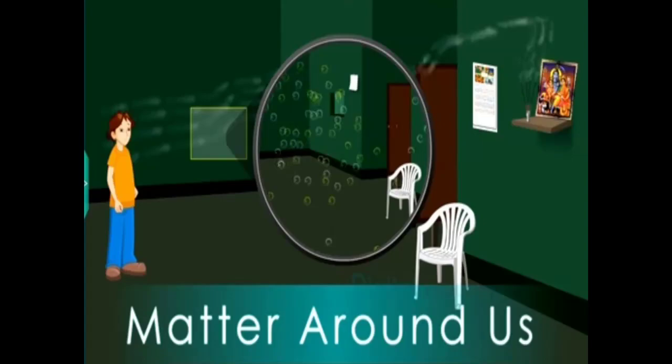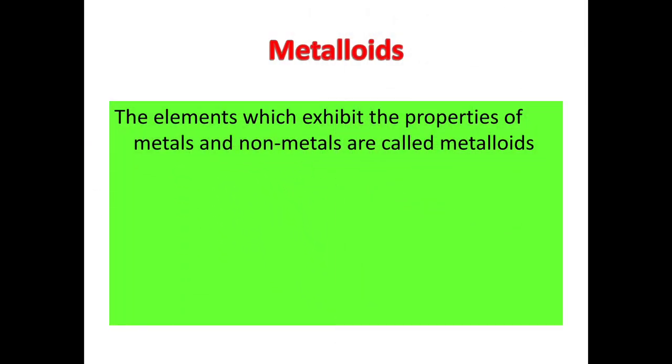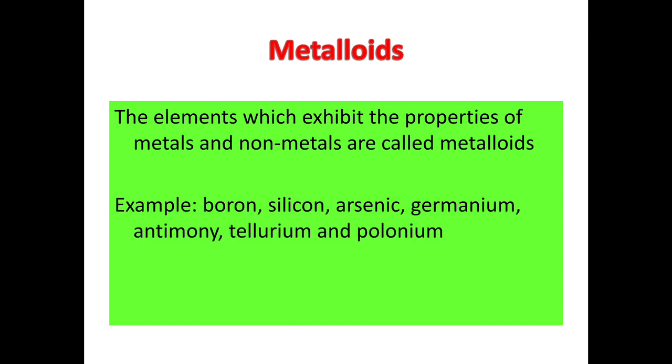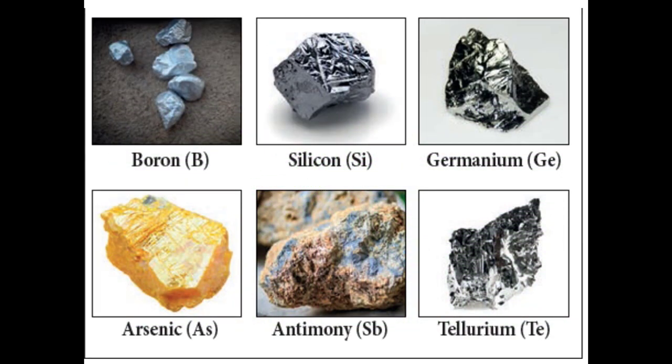Hello students, let us continue the topic matter around us. We shall start with the term metalloids. Metalloids exhibit the properties of both metals and non-metals. Silicon, arsenic, antimony and boron are some examples of metalloids. This picture shows some examples of metalloids.